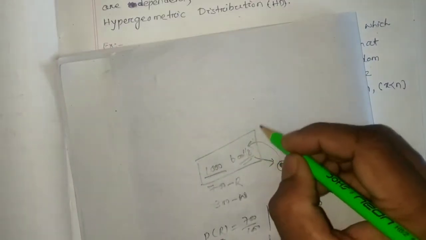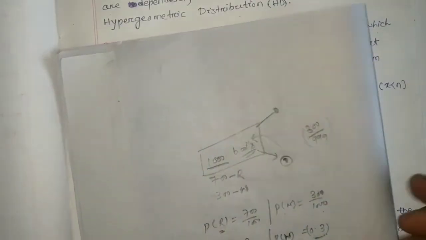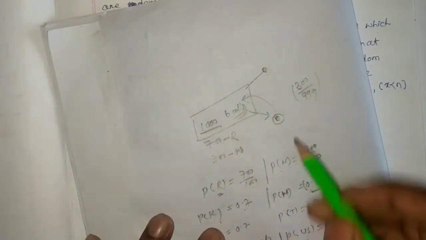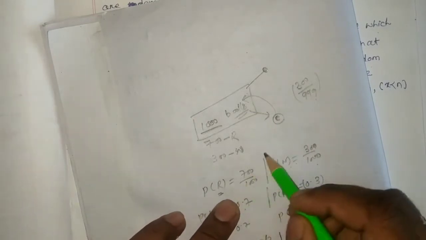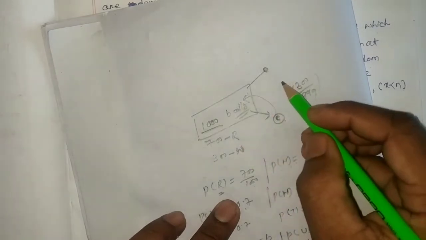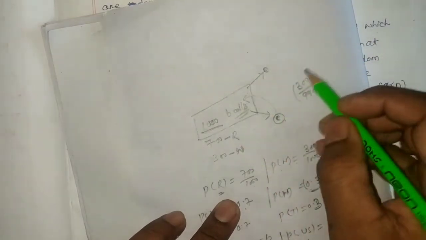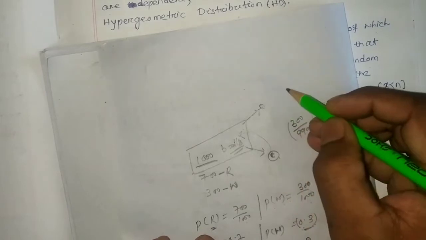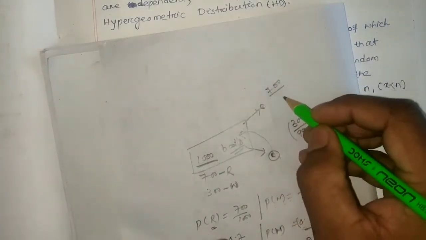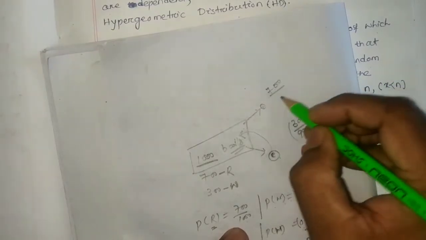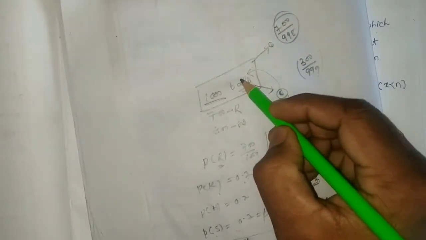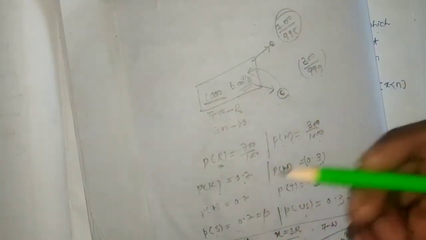Again, if I draw another ball, what will be the probability of red? Two balls have already been drawn: the first ball and the second ball. If I want to draw the third ball, then the probability of red will be 700 by 998, since two balls have already been drawn. That means if I am not replacing the ball inside the bag, the probability changes each and every time.